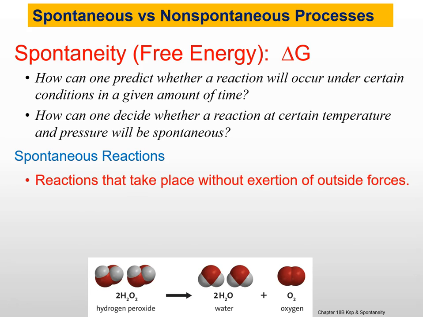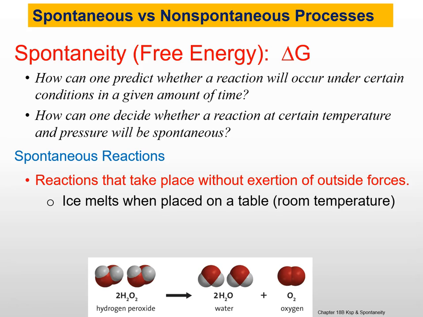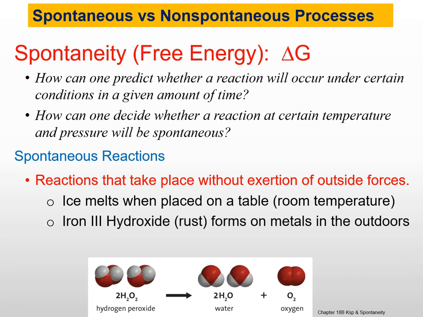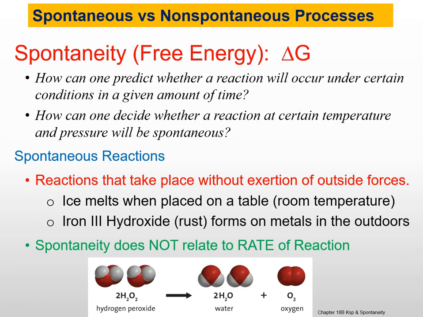Spontaneous reactions take place without the exertion of outside forces. In other words, they happen by themselves. For instance, ice melts when you put it on the table at room temperature. Rust occurs on metals outdoors. Spontaneity does not relate to rate of reaction. It doesn't matter how fast or slow the reaction is. It doesn't determine whether something will happen spontaneously or not.